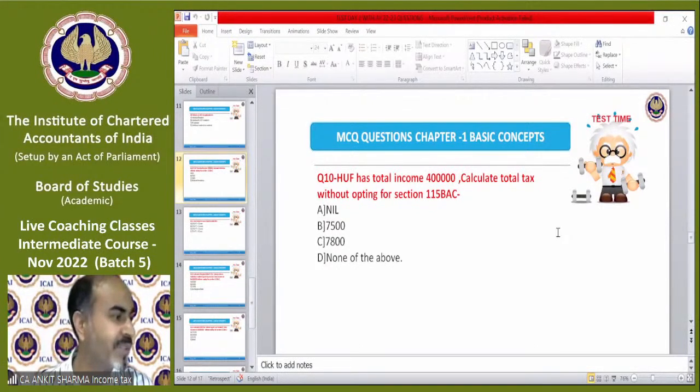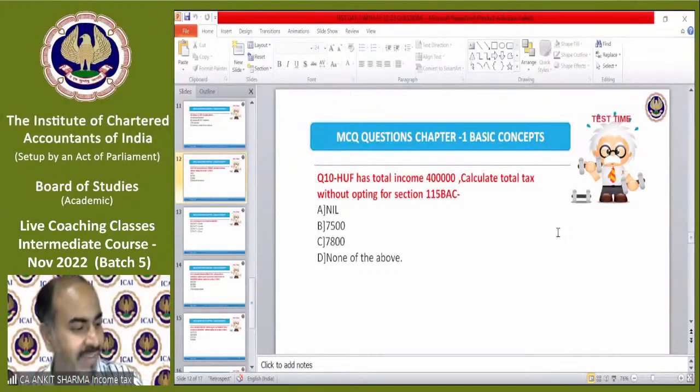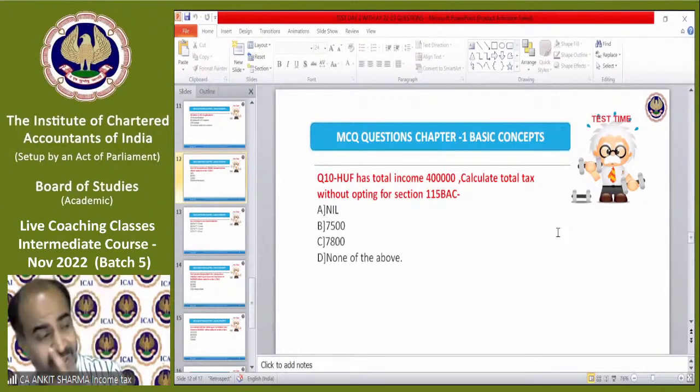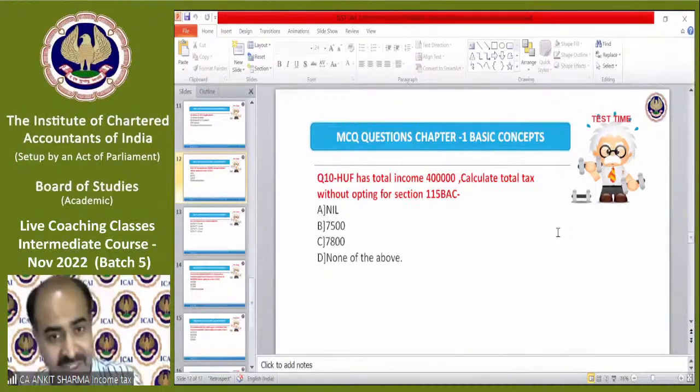Mr. Ankit Gupta is saying the correct answer is B. That's a wrong answer. Madhuri is saying B. B is a wrong answer. Garvit, you are also giving the wrong answer, B. Dilip is saying A. That's also a wrong answer. Janvi is saying B, wrong answer. Shruti, everybody is giving the wrong answer. The first correct answer is given by Mahadev Bharadwaj. That is C. The correct answer is 7,800.